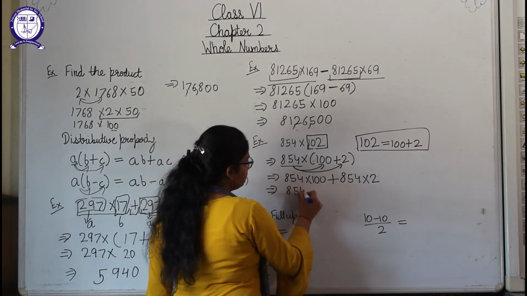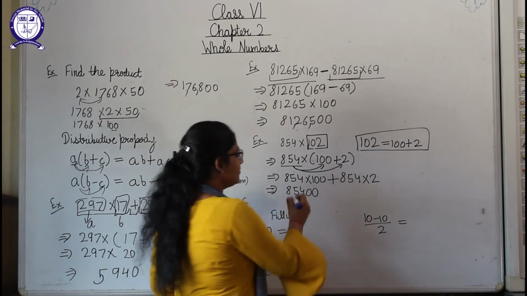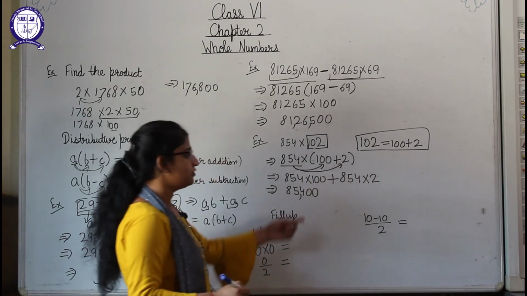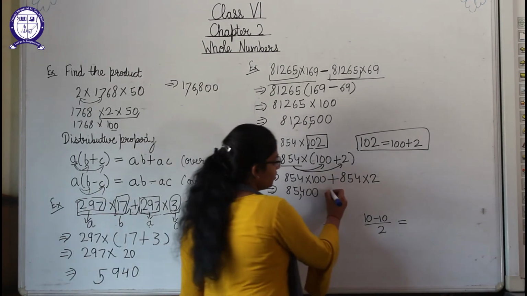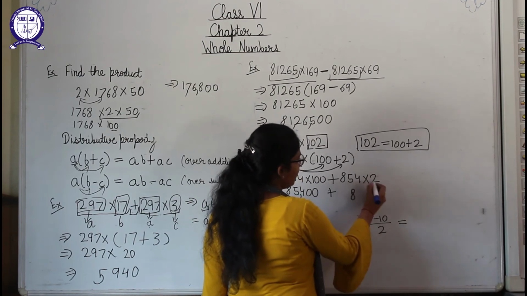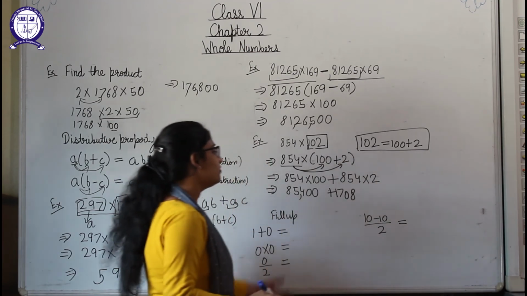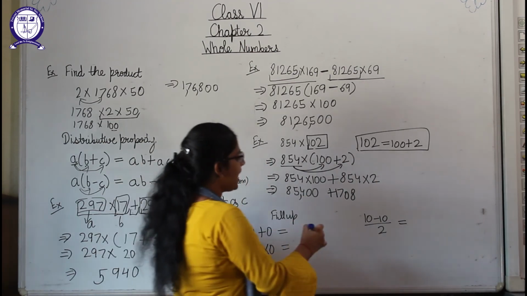Now 854 multiplied by 100, what will be the answer? 85,400. Okay. Now 854 into 2, what will be the answer? 4 twos are 8, 5 twos are 10 and 8 twos are 16 plus 1 is 17. Now what will we do? We will simply add them.